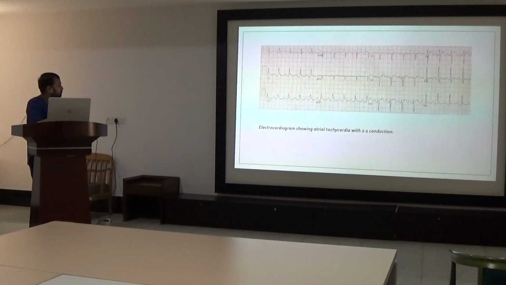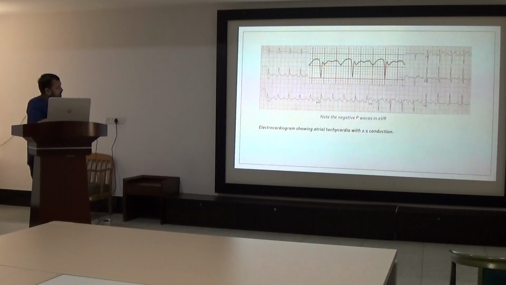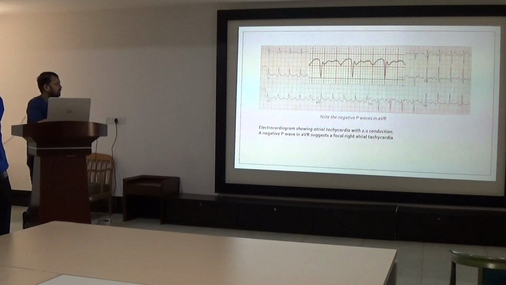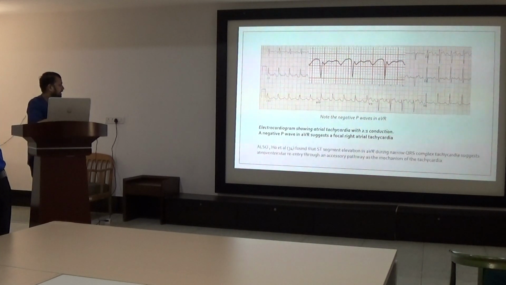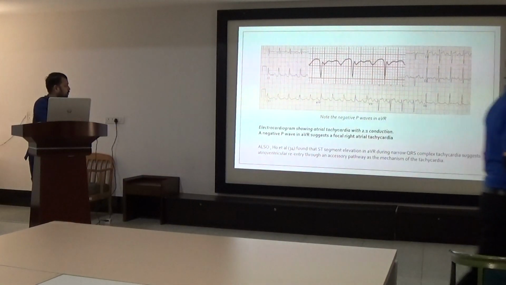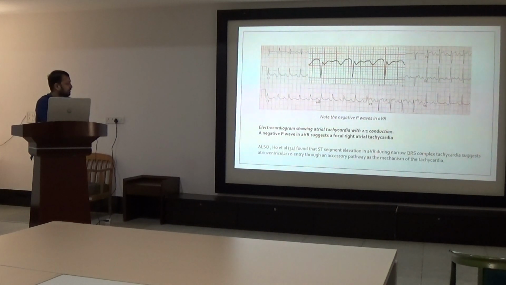This is an electrocardiogram showing atrial tachycardia with 2:1 conduction. Here we can see the negative P waves in lead aVR. These are negative P waves in lead aVR. So negative P waves suggest focal atrial tachycardia. And second, Hope et al. also found that ST segment elevation in lead aVR during narrow QRS complex tachycardia suggests AVRT through an accessory pathway as the mechanism of this tachycardia.